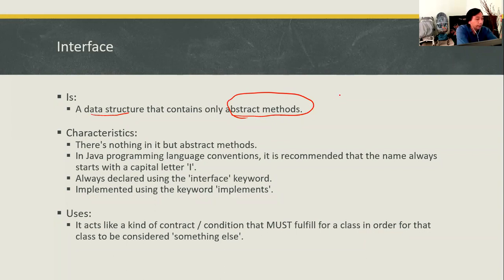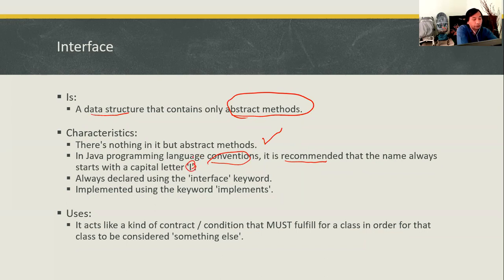Okay, and the characteristic of the interface, of course, is that there is nothing in it but abstract methods. It has become an agreement in the Java programming language convention that it is recommended to name the interface class using a capital I in front of the name.